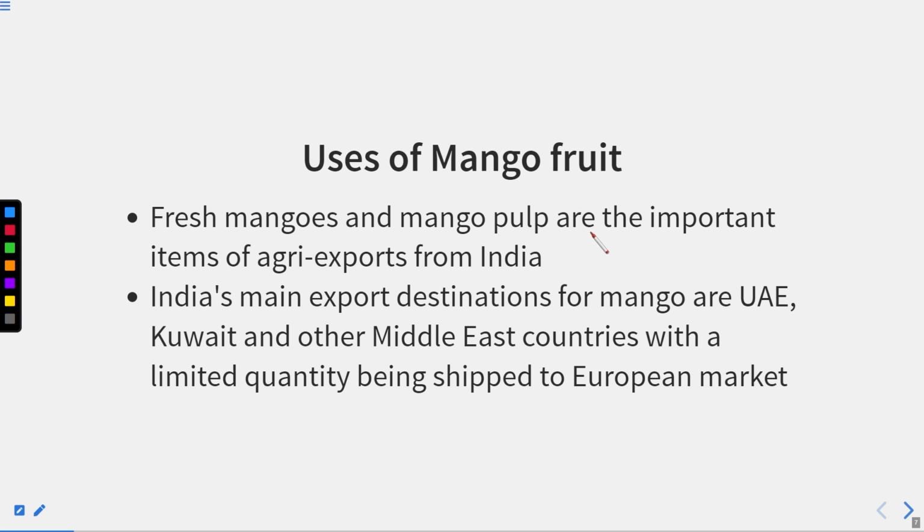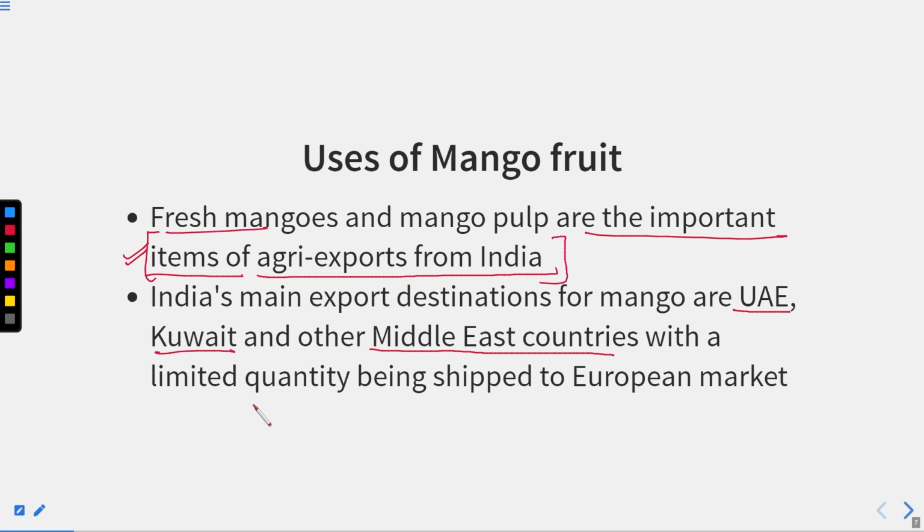Fresh mangoes and mango pulp are important items of agri exports from India. We export fresh mangoes from India to other countries. India's main export destinations for mango are UAE, Kuwait and other Middle East countries, with a limited quantity being shipped to the European market also. The Middle East countries, Kuwait and UAE, are the main export market for Indian mangoes.